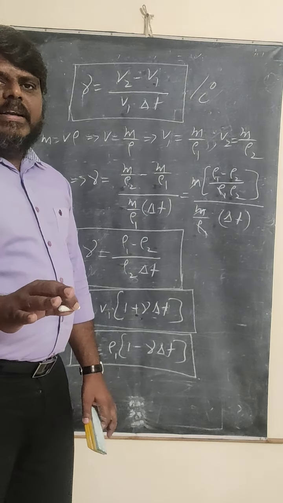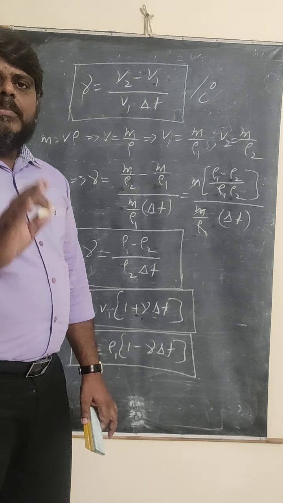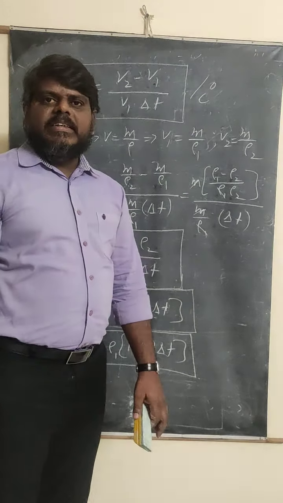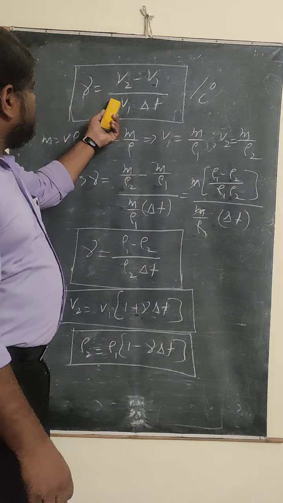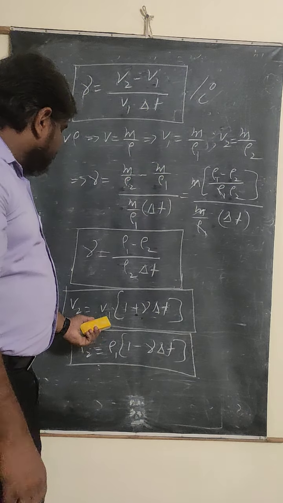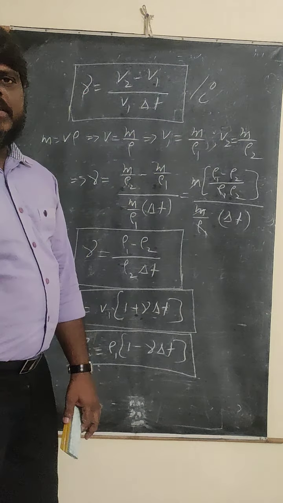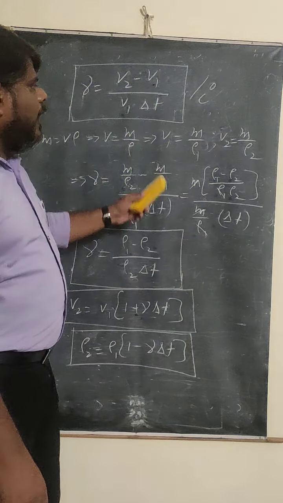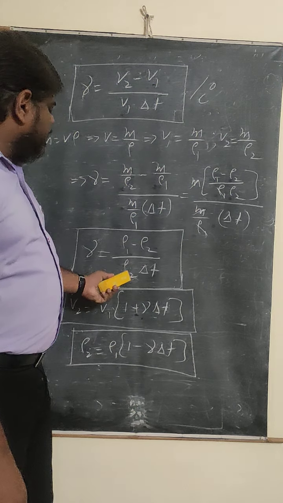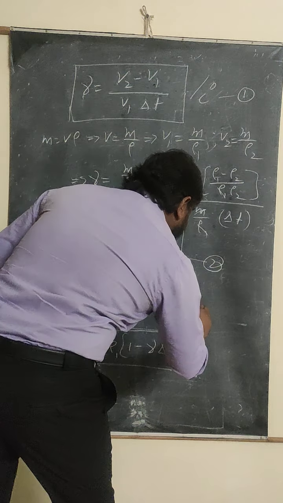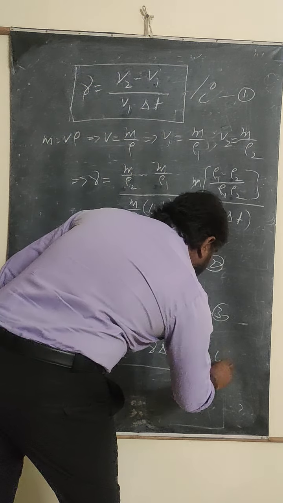And I told you already that definitely you have to maintain notes. In the notes, you can write down the relation between temperature and density, and you can write down the formulas in terms of volume, in terms of density, and final volume, final density formulas are there. The derivation is not that important, just remember the formulas themselves. Gamma, this one. So this is the first equation, second equation, third equation, and the fourth equation.